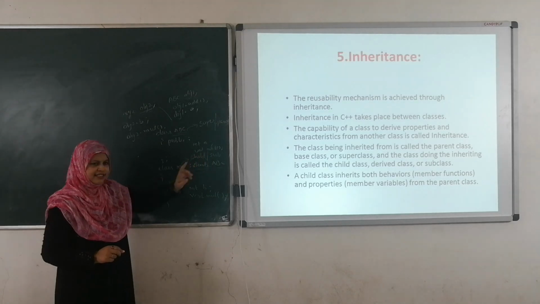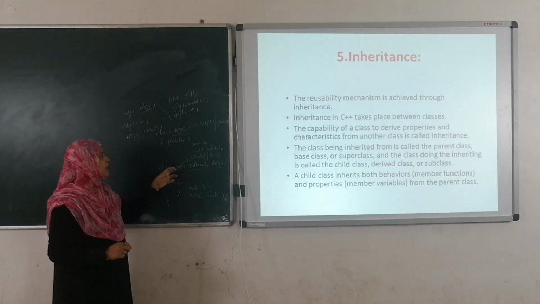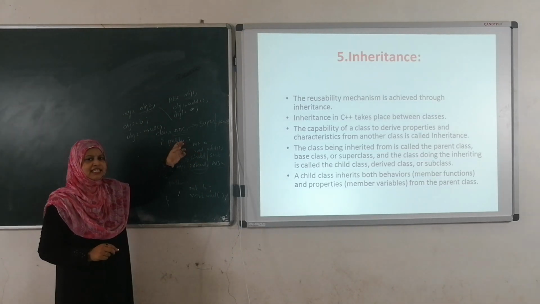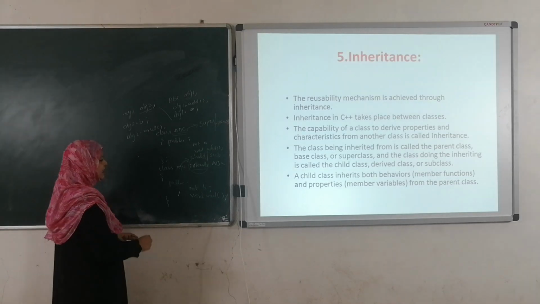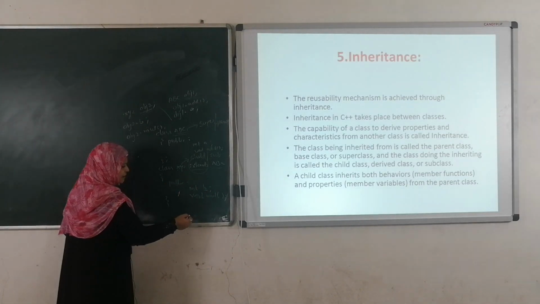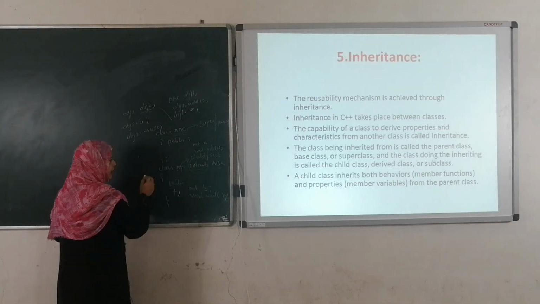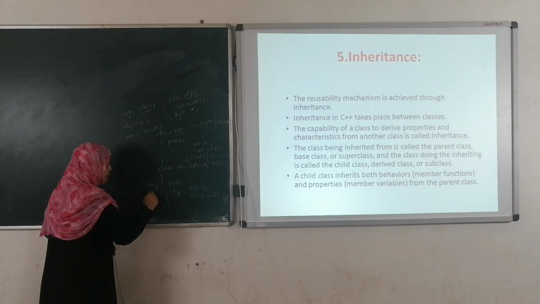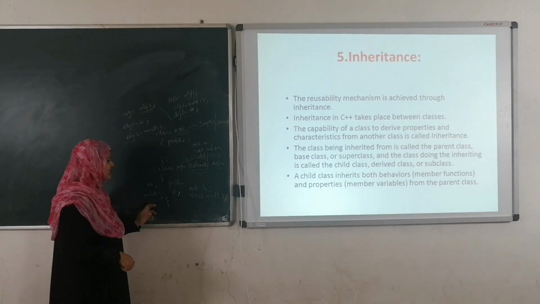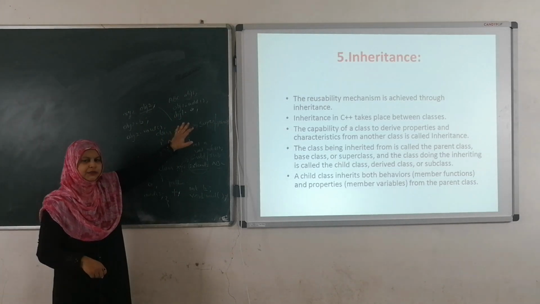Here a is there, add is there. Now class XYZ consists of all the data members and member functions present in the parent class. So class XYZ has the instance variable b, multiplication, plus a and the add function. Why? Because it inherits all the properties of its superclass, its parent class.